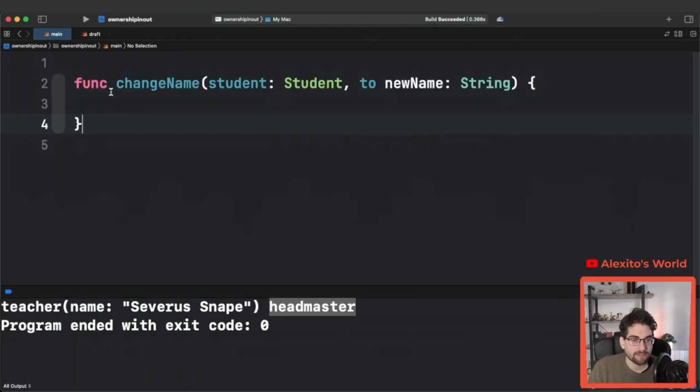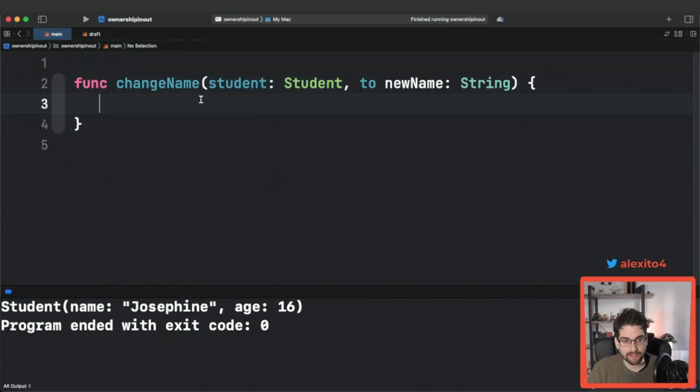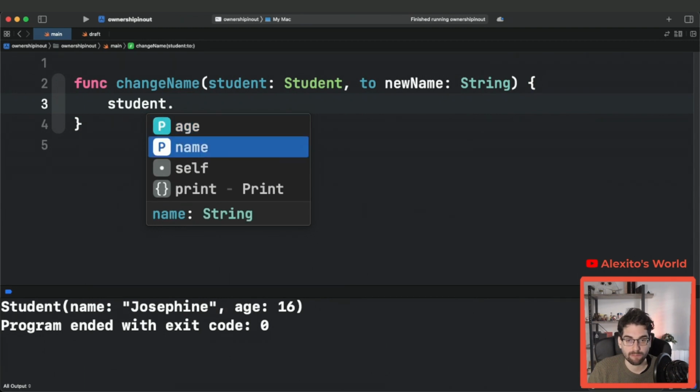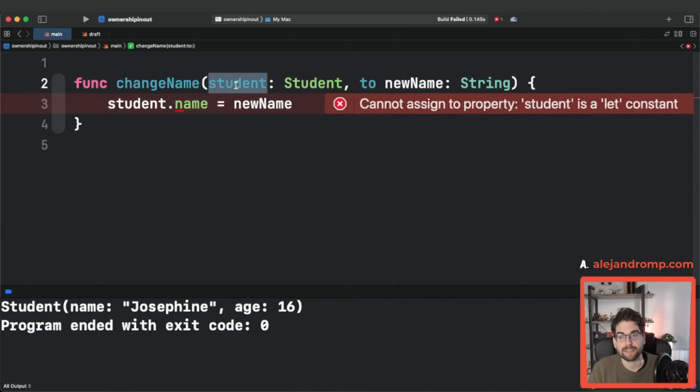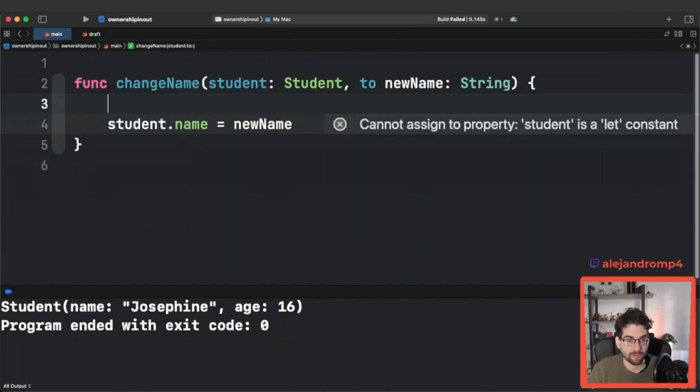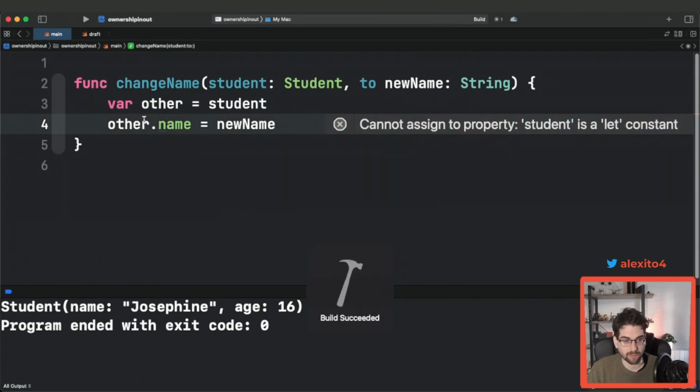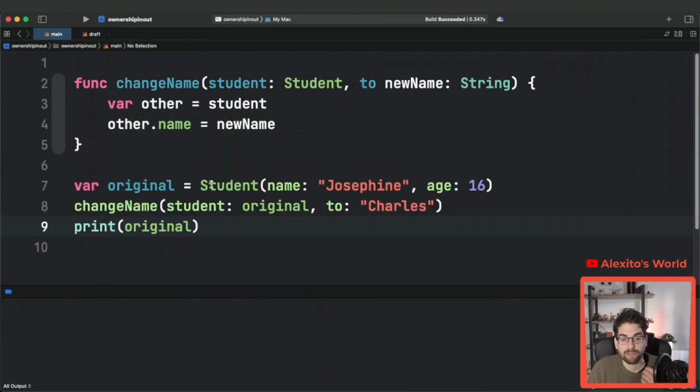If you have this function that receives a student and wants to give it a new name, and then here, what can we do? We can put the name to the new name. Well, that's not gonna work because we cannot mutate that, right? It's a let constant. Maybe we can just do what we did before. We can make an other and take the student, and now we can mutate the other, right? That should work. Now let's give this a go, and we have original student, Josephine, 16, and we want to change the name of Josephine to Charles.